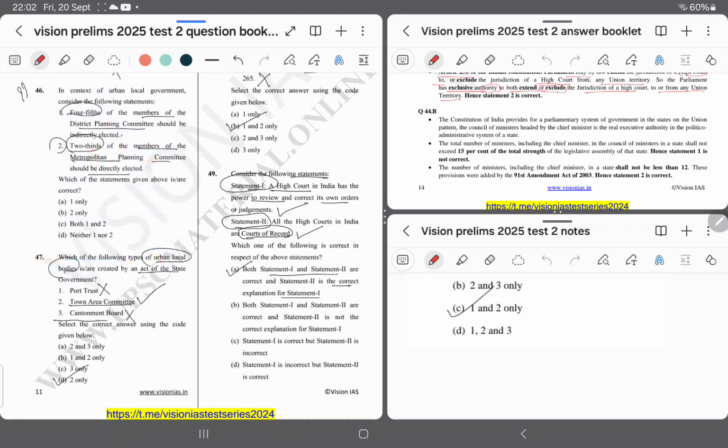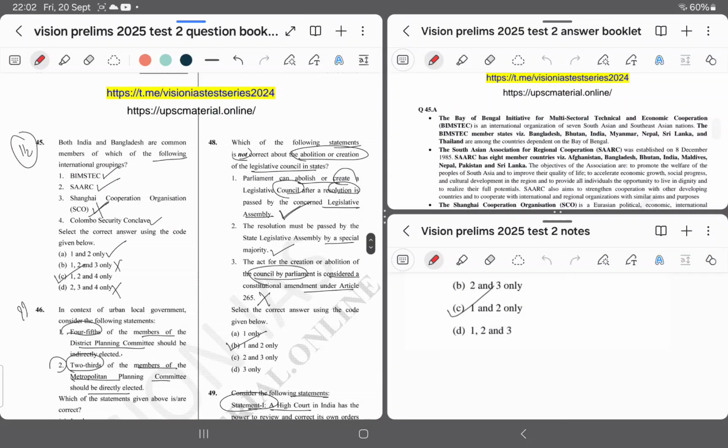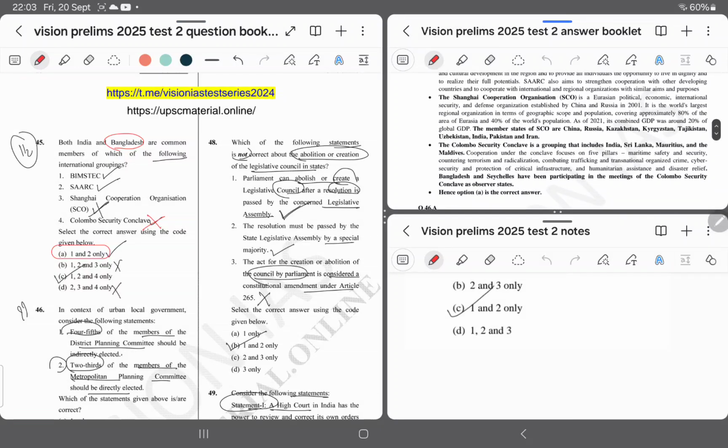Question number 45. Answer is A. I have marked it wrong. Bangladesh is not part of the Colombo Security Conclave. India, Sri Lanka, Mauritius and Maldives are part of it.